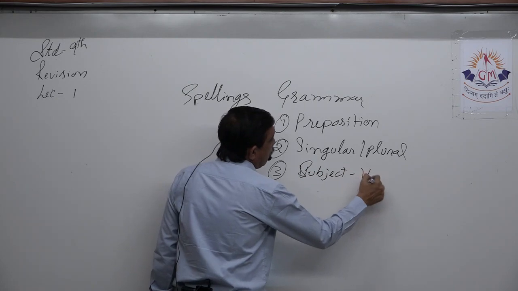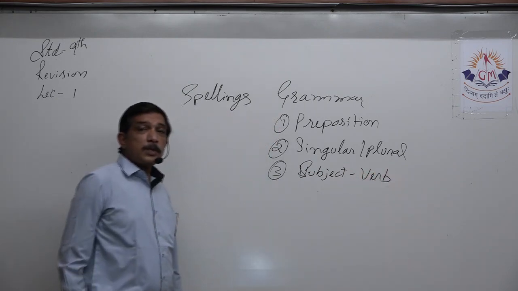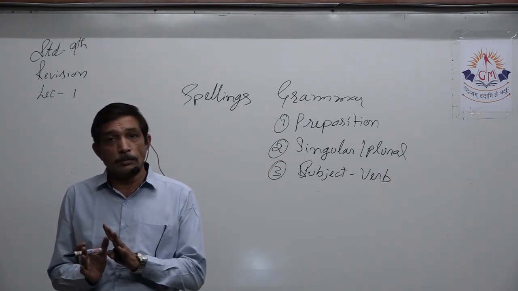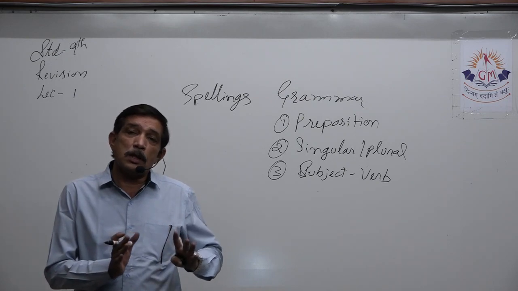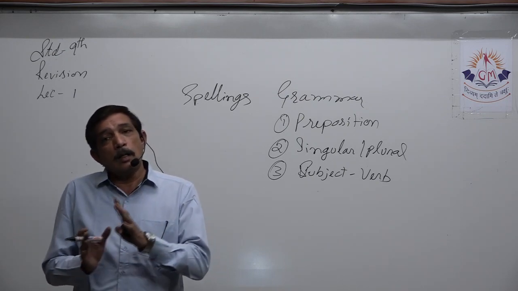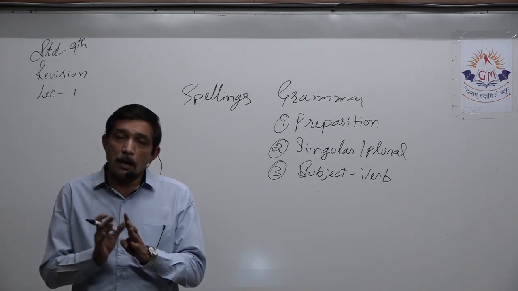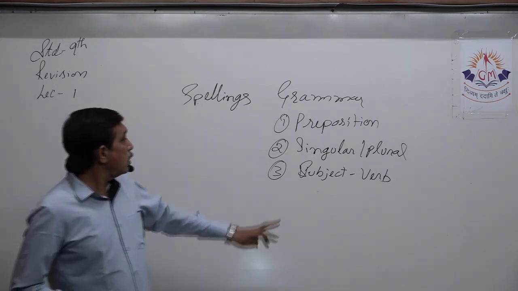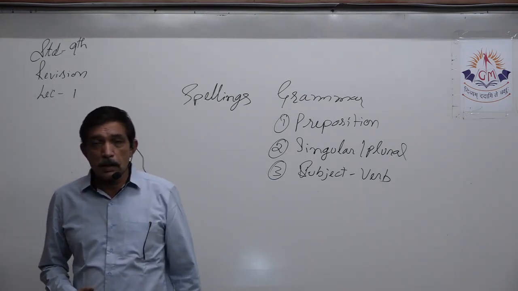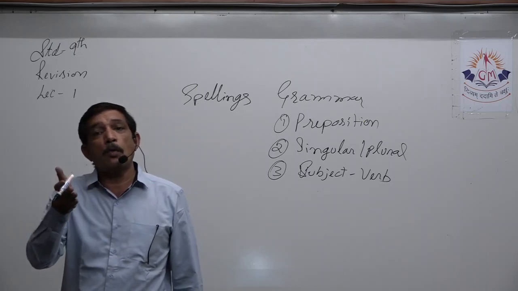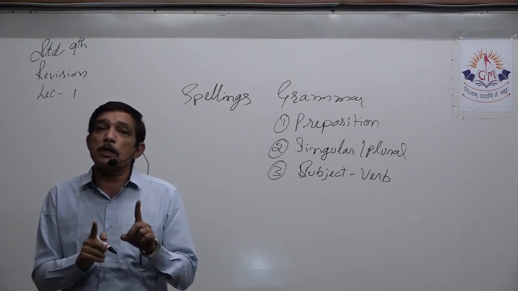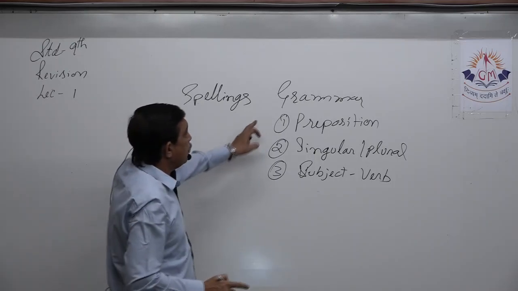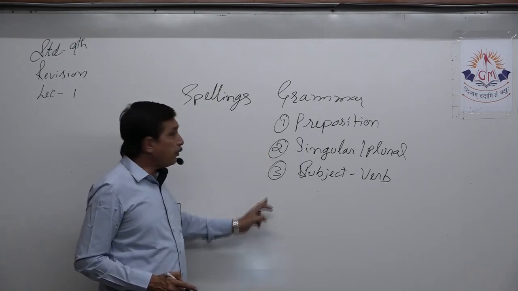subject verb concord. Yes, the subject used is Maya and the verb used is are. Subject used is Vipul, and in that same line the helping verb or any other part that is used, that subject verb concord is not there. Yes, Vipul are, Maya were, right? So subject verb concord is not there. Subject is singular, verb is plural, right? So this is yet another type of error that can be found.